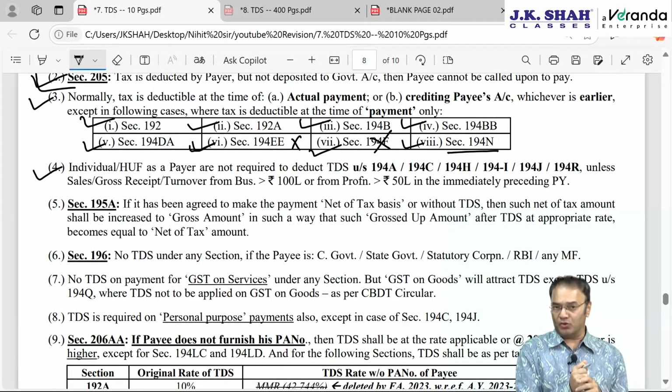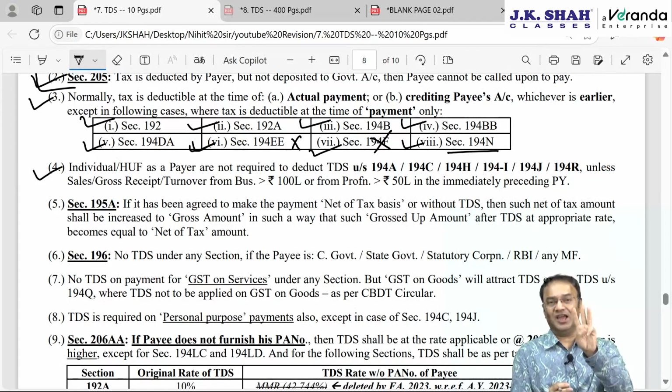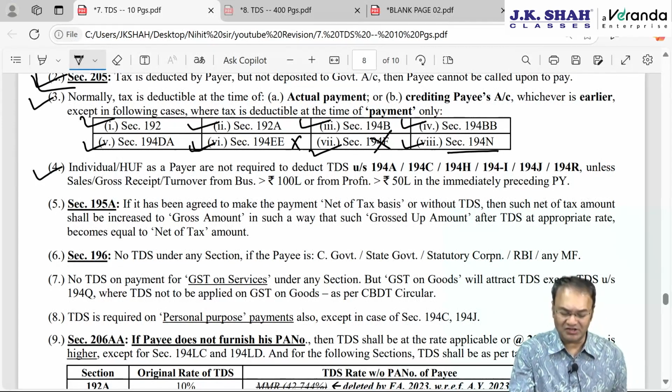Out of total 41 sections, there are 6 sections where individuals and HUFs are not required to deduct TDS unless their last year's turnover from business exceeded 1 crore or last year's professional gross receipt exceeded 50 lakh rupees. 194A, C, H, I, J and 194R. 194A is interest other than interest on security.